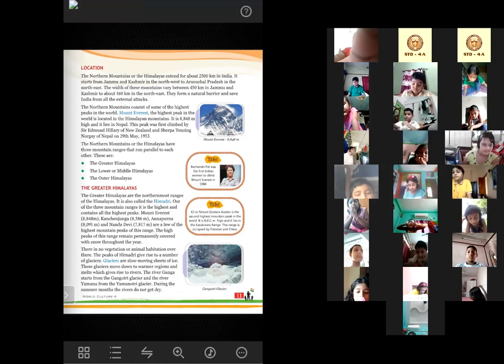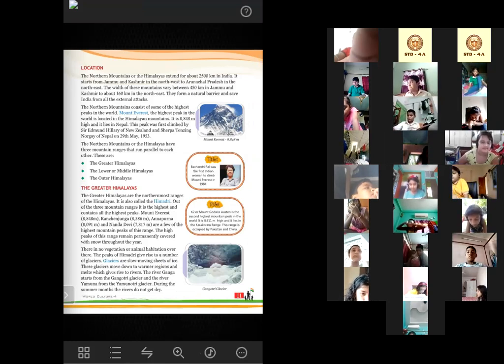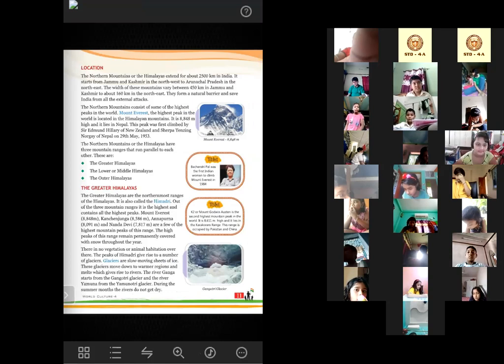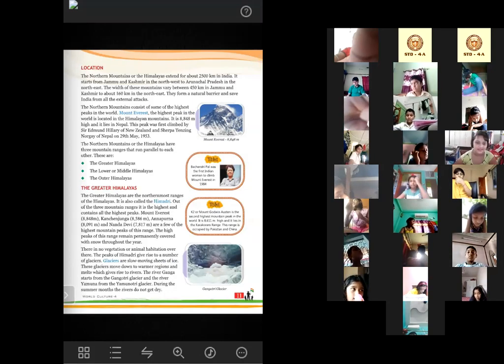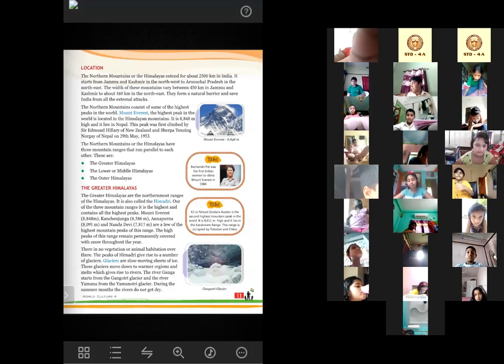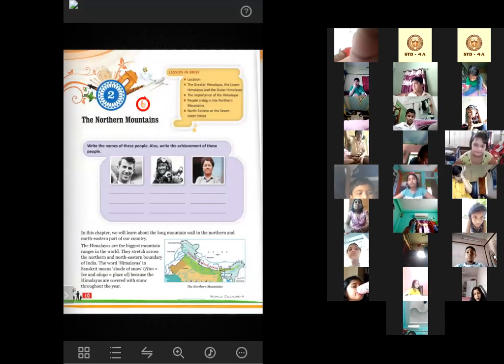It starts from Jammu and Kashmir in the northwest to Arunachal Pradesh in the northeast. In short, it extends from Jammu and Kashmir to Arunachal Pradesh.